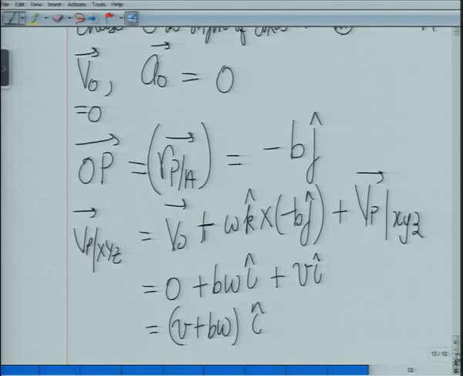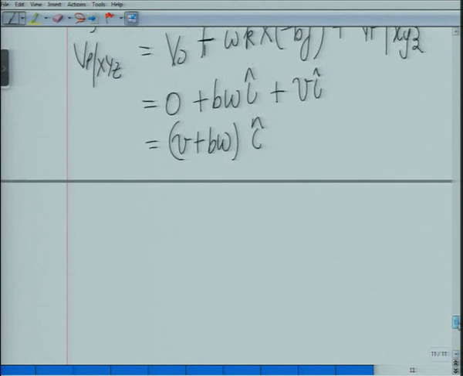But the surprises come in the acceleration. Let us look at the acceleration.